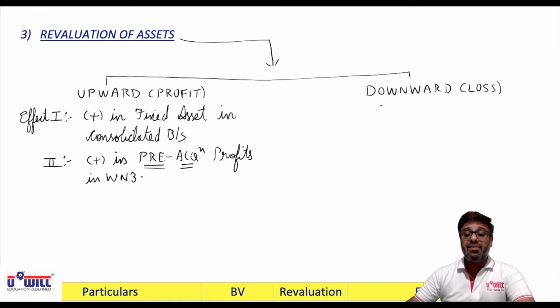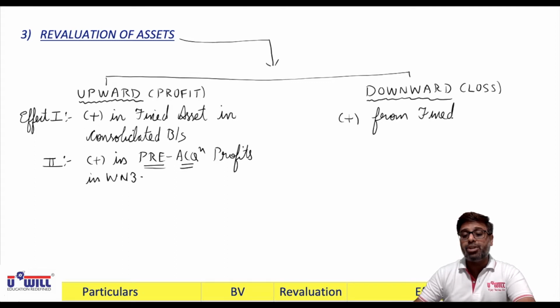And vice versa if it's revalued downward. If it's revalued upward, then plus in fixed asset. If it is revalued downward, then the first effect is you will minus from fixed asset in the consolidated balance sheet.